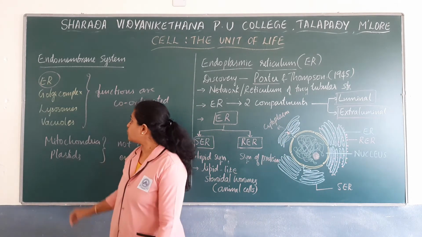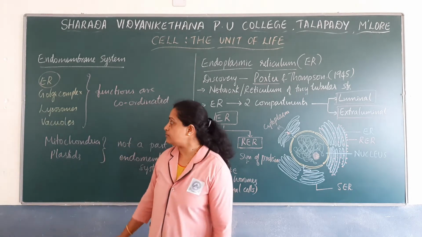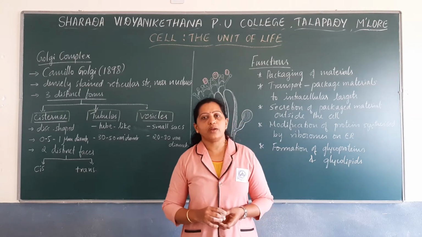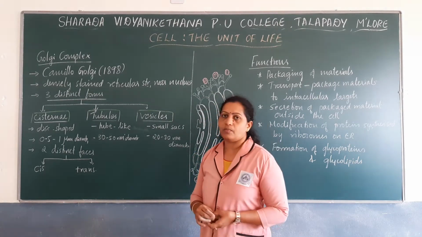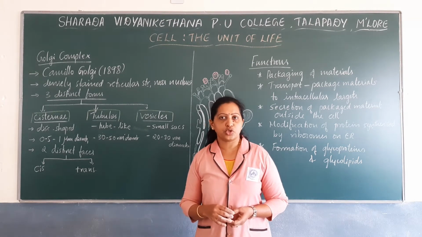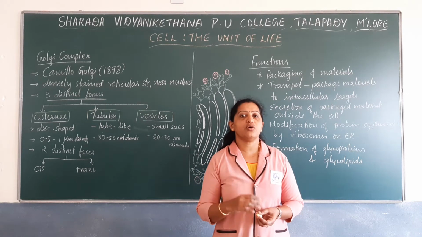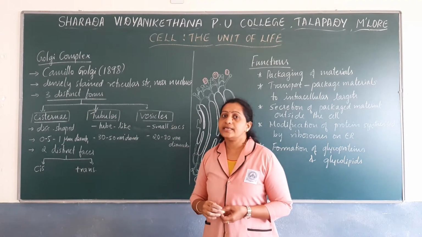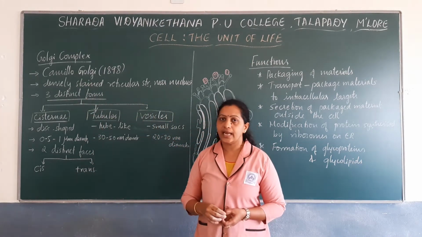Next, let us discuss one more cell organelle included under the endomembrane system, that is Golgi complex. Even though the Golgi complex was first seen by a scientist named George in around 1867, the credit of observation or recognition of Golgi complex goes to Camillo Golgi, and it is named after Camillo Golgi in the year 1898.